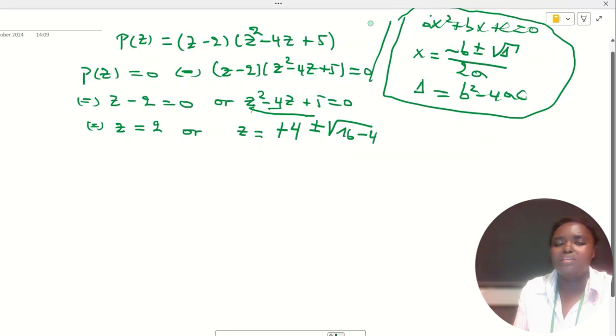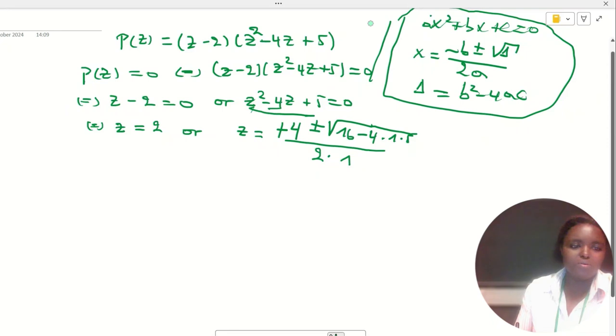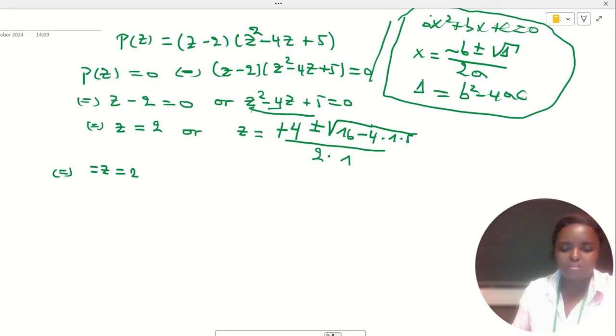Minus 4a, a is 1, times 5. The square root here, over 2a, over 2. a is 1. So our polynomial is equal to 0 if and only if z is equal to 2. I clean this.